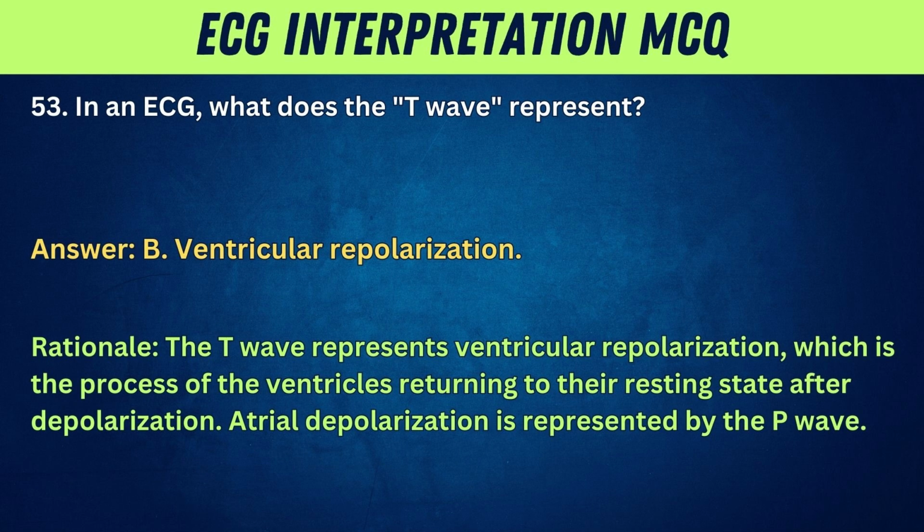Answer: B. Ventricular repolarization. Rationale: the T wave represents ventricular repolarization, which is the process of the ventricles returning to their resting state after depolarization. Atrial depolarization is represented by the P wave.